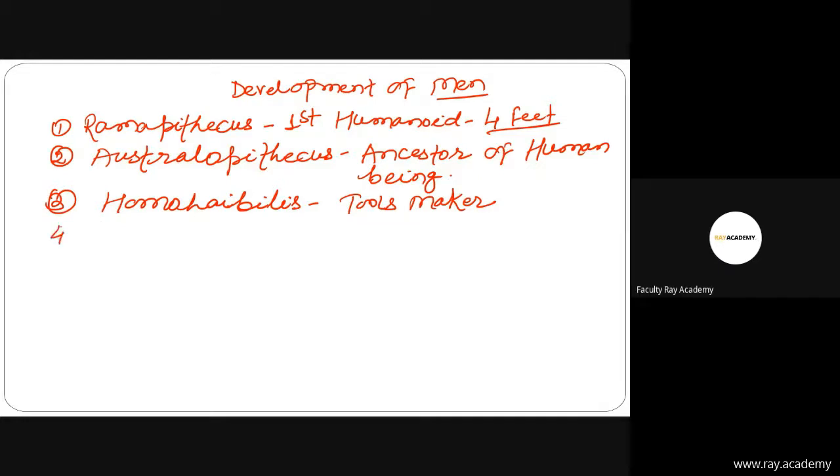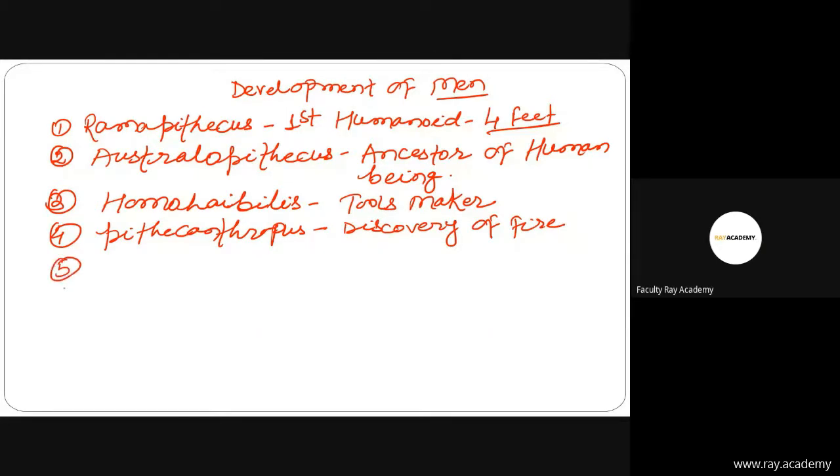Then, friends, there is Pithecanthropus. In the Pithecanthropus period there was the discovery of fire. Then fifth, sixth and seventh are related to Homo sapiens.